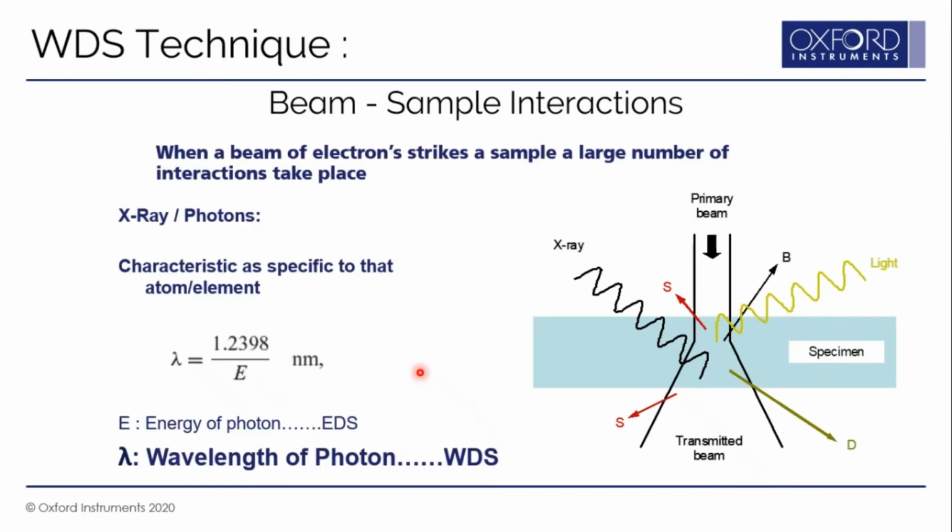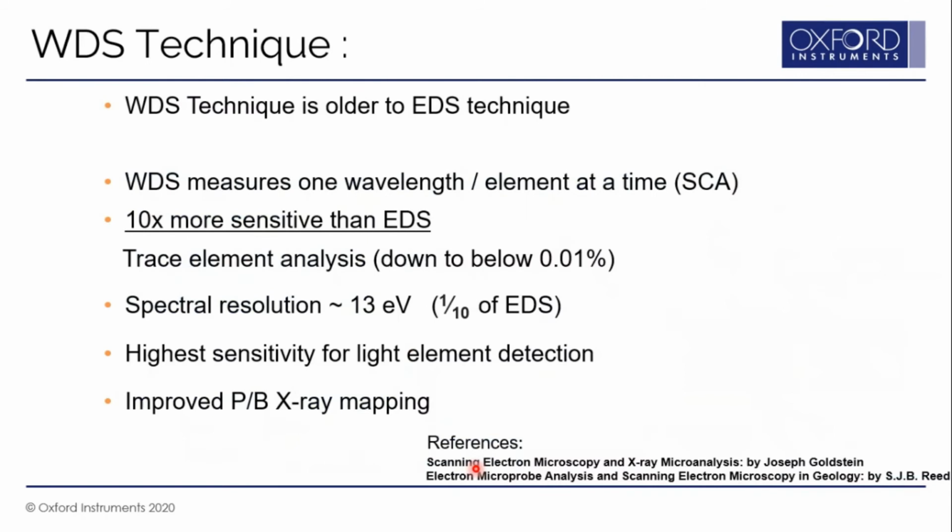And we go back to our previous slide. We have said that if you analyze the energy of the X-ray, that technique is an energy dispersive technique. But when you measure the wavelength of those X-rays, that technique is called wavelength dispersive spectrometry. If you compare these two techniques, the WDS technique is actually much older than the EDS technique. So WDS was available first, followed by EDS on the SEM. We have seen EDS is a multi-channel analyzer, whereas WDS is a single channel analyzer. WDS measures one wavelength or one element at a time.